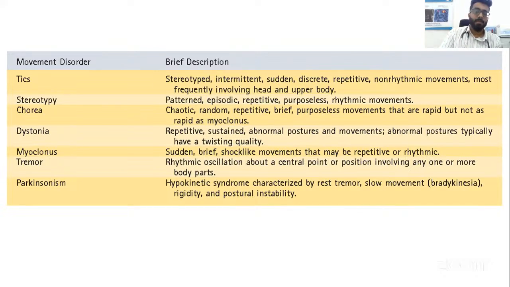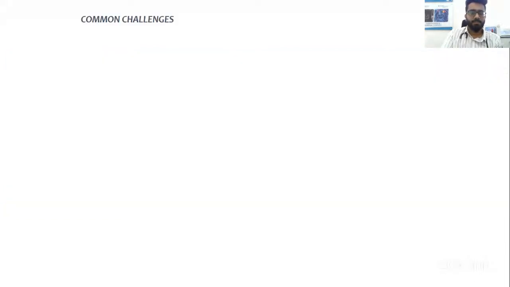Myoclonus can be epileptic and non-epileptic. In movement disorders, we read about non-epileptic myoclonus as sudden shock-like movements, which is called a myoclonic movement or a myoclonic jerk. Tremor, as I said, is a rhythmic oscillation around a central point. You'll easily see the frequency or the rhythmicity of that oscillation is quite similar. And as I said, the hypokinetic movement disorder will be Parkinson's. It's a combination of resting tremor, slow movements, bradykinesia, hypokinesia, and rigidity. We will not see this commonly in pediatric practice, but we will also see prototype disorders in our coming slides.